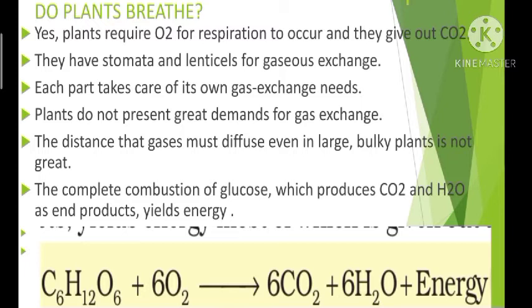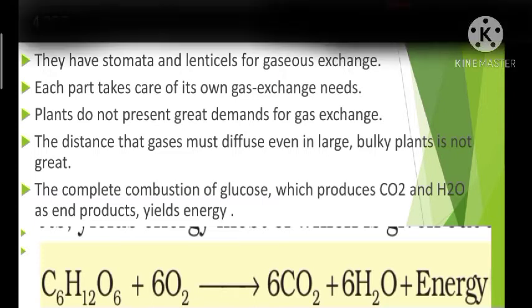Do plants breathe? The answer will be yes, isn't it? The plants also respire like animals. They take in oxygen and they give out carbon dioxide. Animals have specialized respiratory organs for gas exchange, isn't it? But the plants do not have any such specialized respiratory organs. Even though they do not have specialized respiratory organs, they have openings like stomata and lenticels for gas exchange.